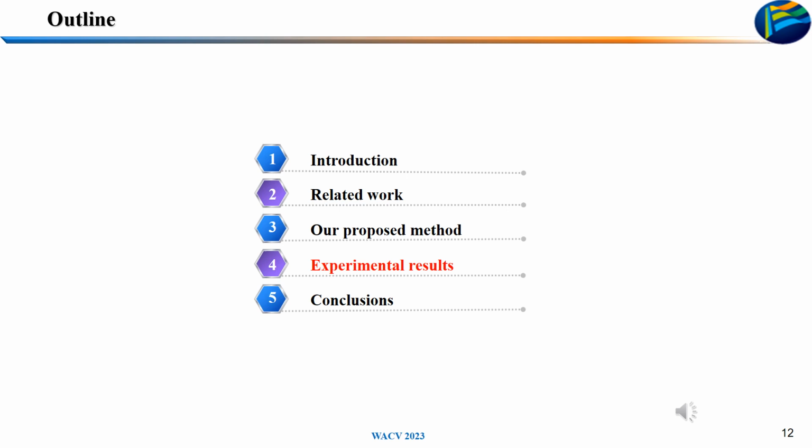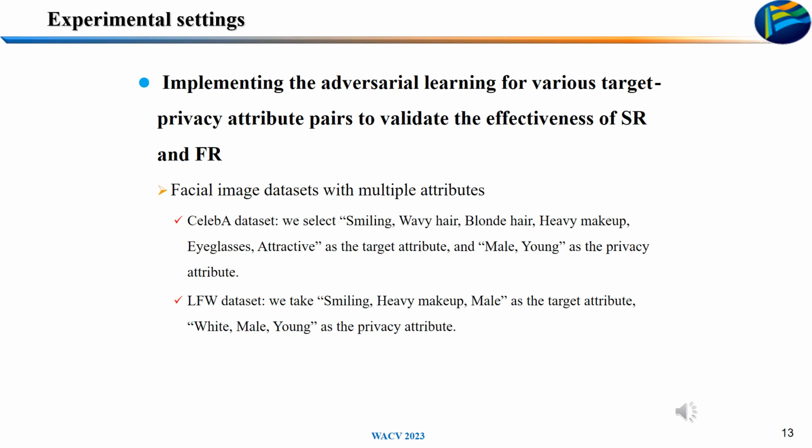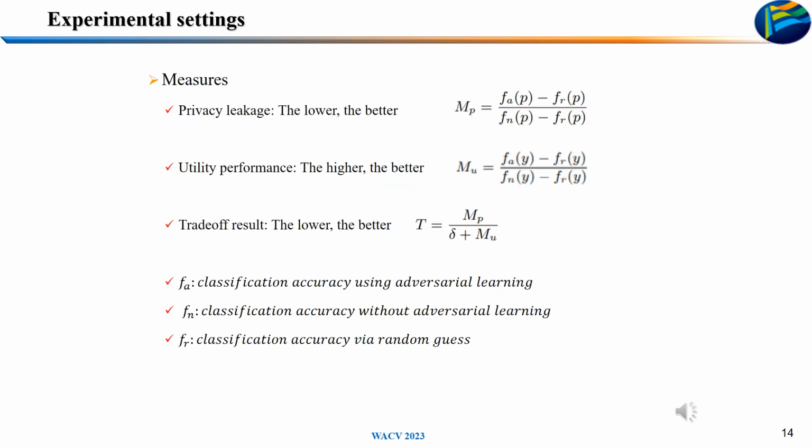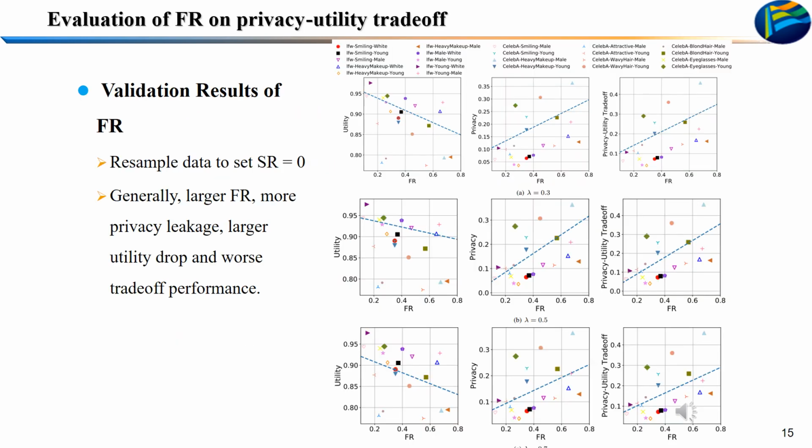Now it comes to the experimental results. We implement the adversarial learning for various target and privacy attribute pairs to validate the SR and FR on the following two datasets. Then we define metrics for privacy, utility and their trade-off. First, we study FR. Generally, larger FR means more privacy leakage, larger utility drop, and worse trade-off performance.